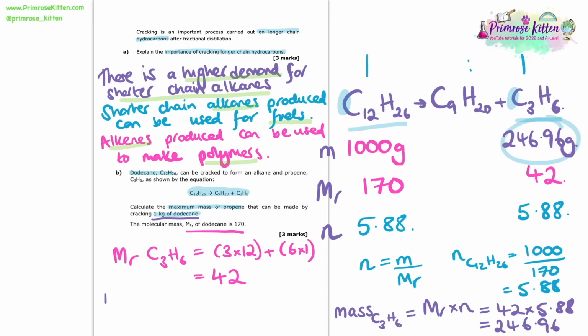And of course that's one version of the answer. We can write that there in our answer line. However, you could also give the answer here in kilograms too. So whereas 246.96 grams is the answer in grams, you could also give your answer as 0.247 kilograms. Both are correct and will get you your marks.